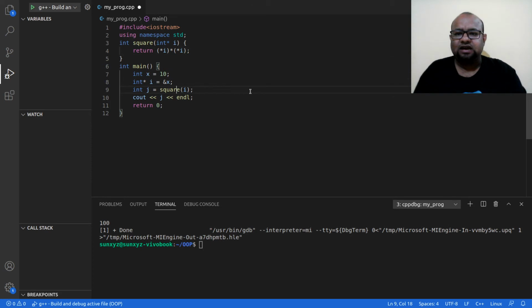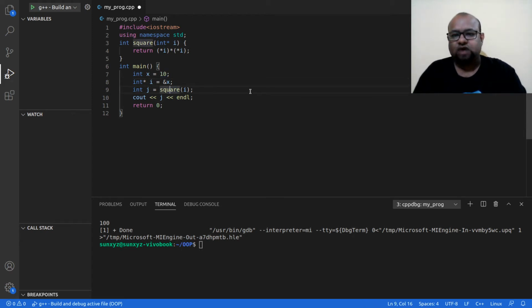Alright, and then what am I passing as parameter to this function? I am passing this pointer I. Okay, I is a pointer, that is not a problem, and I holds the address of x, sorry, not the value of x. I holds the address of x, and what is the value at that address? The value at that address is 10.